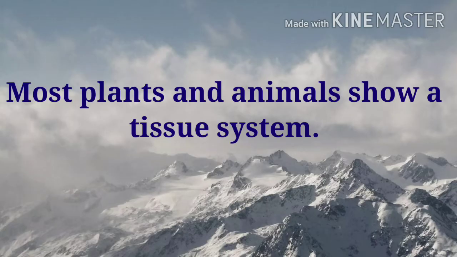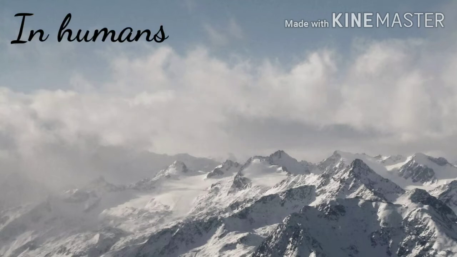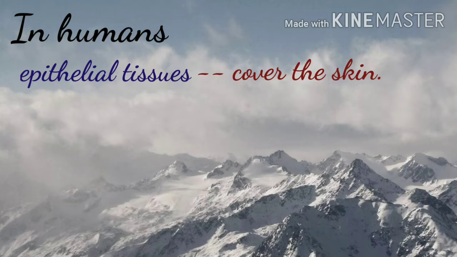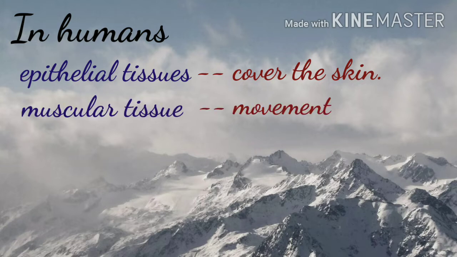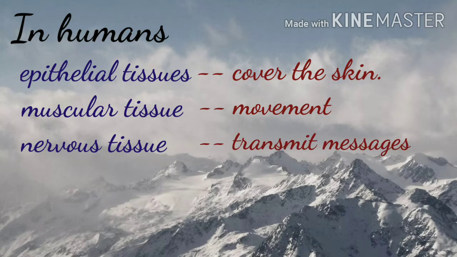Most plants and animals show a tissue system. The human body, for example, has an epithelial tissue of cells covering the skin. The muscular tissue, made up of muscle cells, contracts and brings about movements. The nervous tissue, made up of neurons or nerve cells, helps in conducting impulses throughout our body.